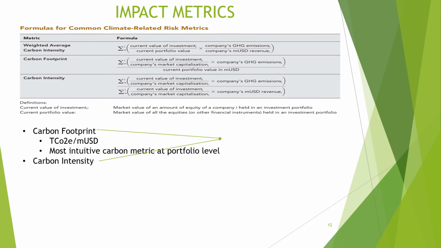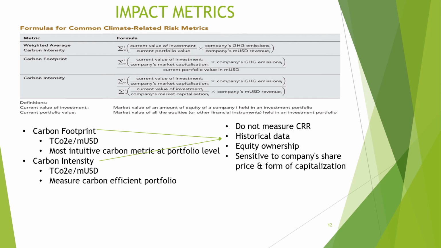What about carbon intensity? It is also given in tons CO2 equivalent per million US dollars. It is a measure of how carbon efficient the portfolio is in producing revenue for investee companies. Now the problem with both of these ratios is that they don't measure climate related risk. Both ratios are based on historical data, and as we have studied, climate risks are foreseeable risks, not historical risks. The third problem is equity ownership.